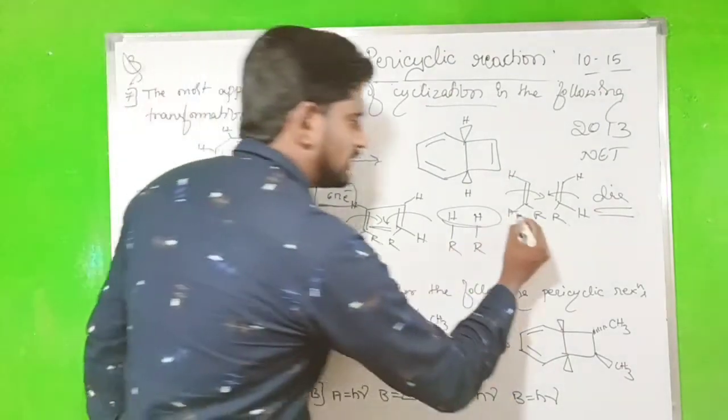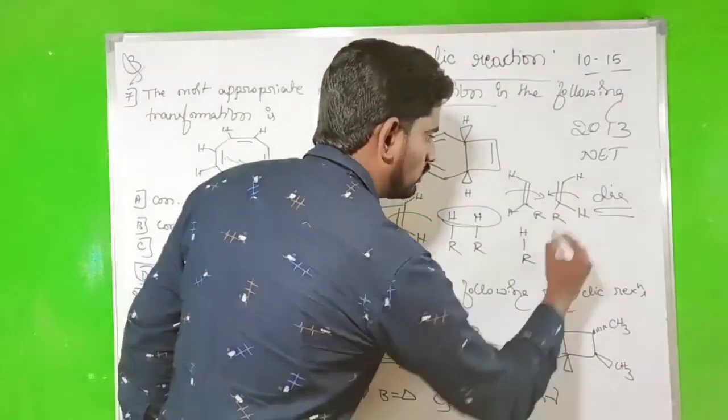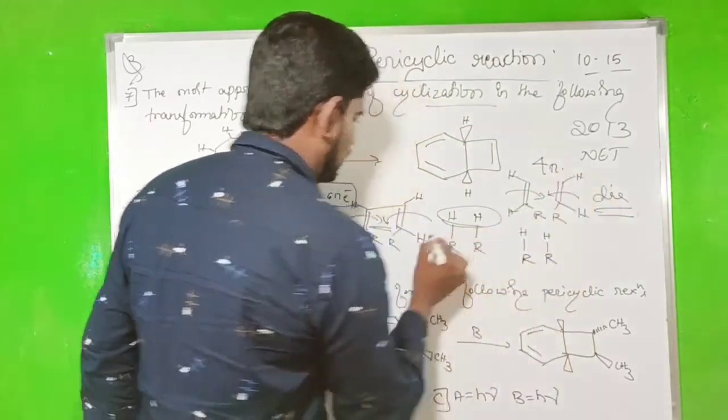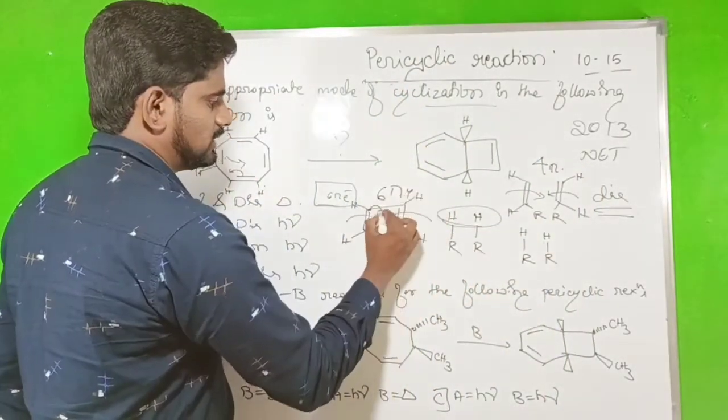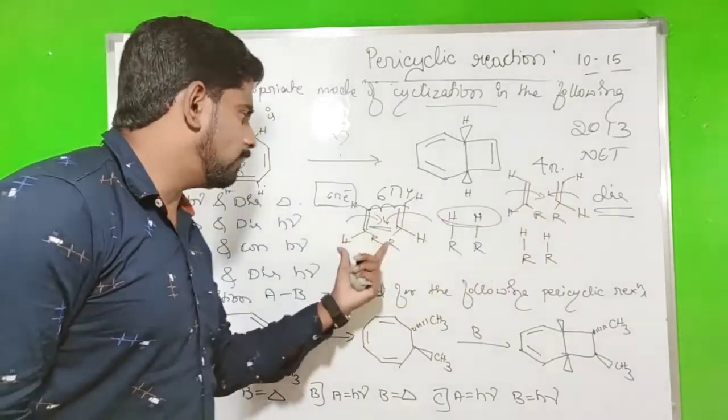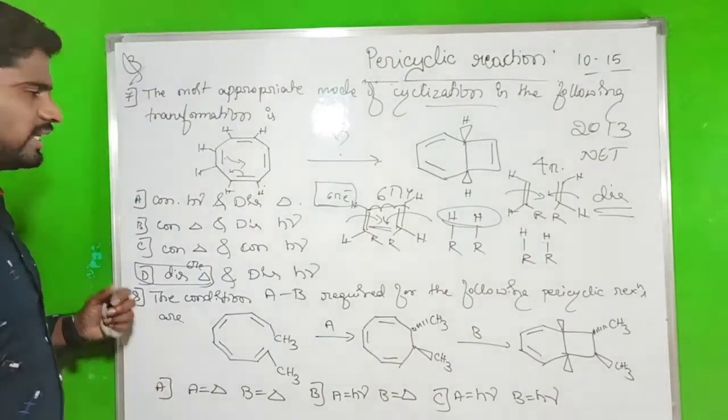In disrotation, H goes up, R goes down, H goes up and R goes down. This is a 4 pi system. This is a 6 pi system. So this is a 6 pi and this one is the 4 pi. In both conditions, the dis will be the correct option.